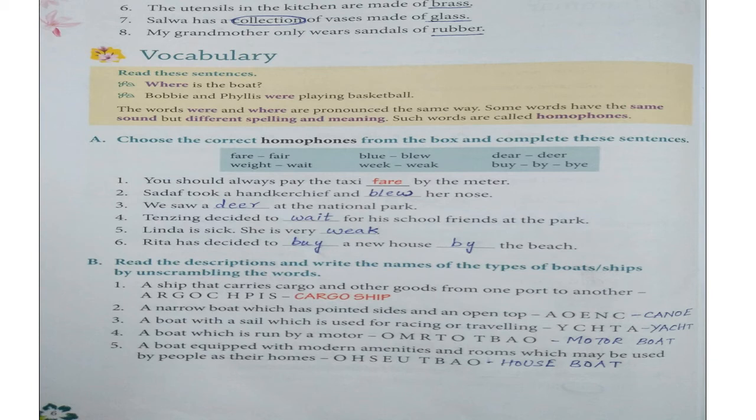Now based on homophones, we have an exercise, children. Pairs of homophones are given. First pair is FARE, fare, and FAIR, fair. Both are pronounced in the same way but the spelling is different and the meaning is also different. FARE means the price or the cost of something. FAIR is something like entertaining programs arranged, or exhibitions.